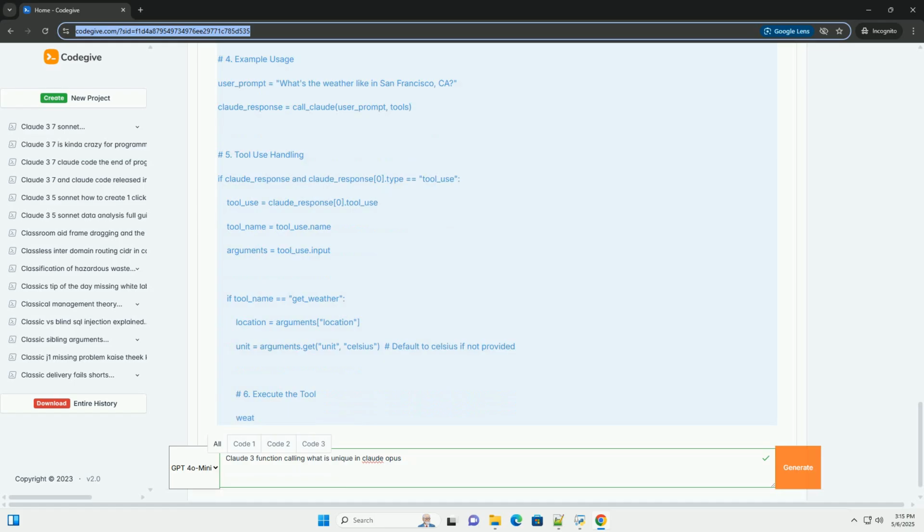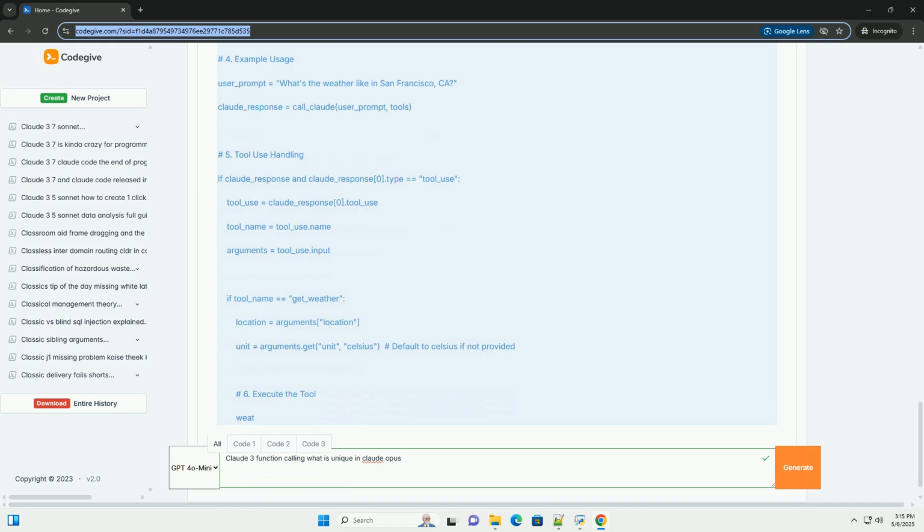JSON schema compliance. Anthropic puts significant emphasis on using valid JSON schema, so familiarity with JSON schema is a significant advantage. They follow the best practices of JSON schema more closely than some other models. Native API integration. Anthropic's API is designed for function calling, making the integration process smoother. The API has dedicated fields for specifying tools and tool results.